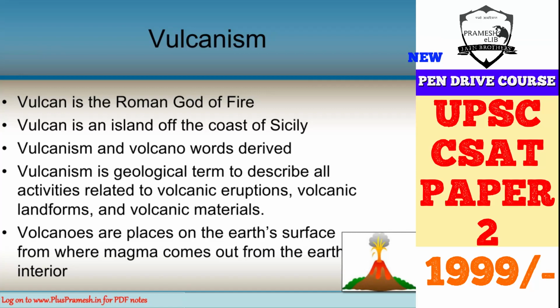You could get confused between volcanism, volcanicity, and volcano. Volcanoes are places from where the magma from the inside of the Earth comes out, and volcanicity covers all the attributes related to volcanic eruptions. It is a geological term, so it carries in itself all that is done to study eruptions, landforms and materials, etc.